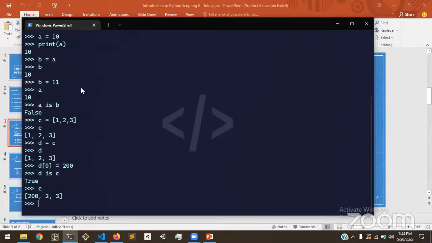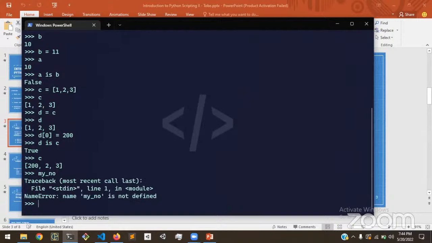So if we have a variable, say, my number, and we're using snake case because this is Python, and then we don't assign it any value, we're going to get an error that my number is not defined. So every time you create a new variable that has not been assigned before, you have to assign it a value because Python does not know what it is. It's a dynamic language.